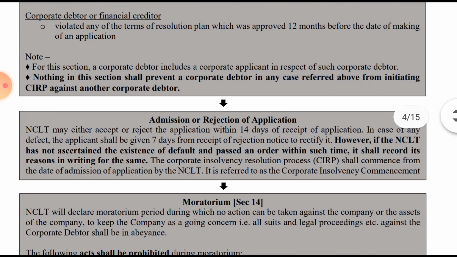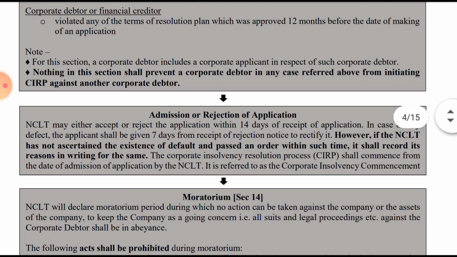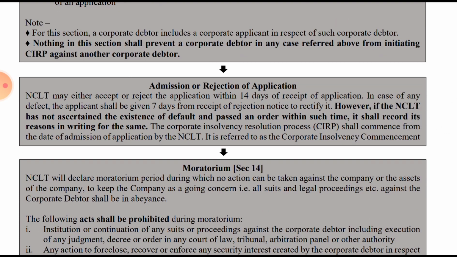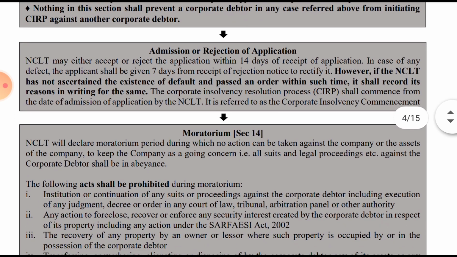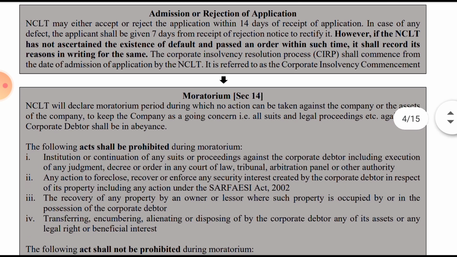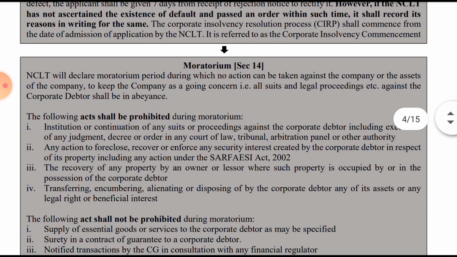Then within 14 days, one corporate debtor is not restricted from filing an application for CIRP against another corporate debtor. They can file. Then within 14 days they will have to admit or reject. If there is any defect, the applicant can rectify it within 7 days. Once it is admitted, the corporate insolvency resolution process will start, and from that period the moratorium will start basically,